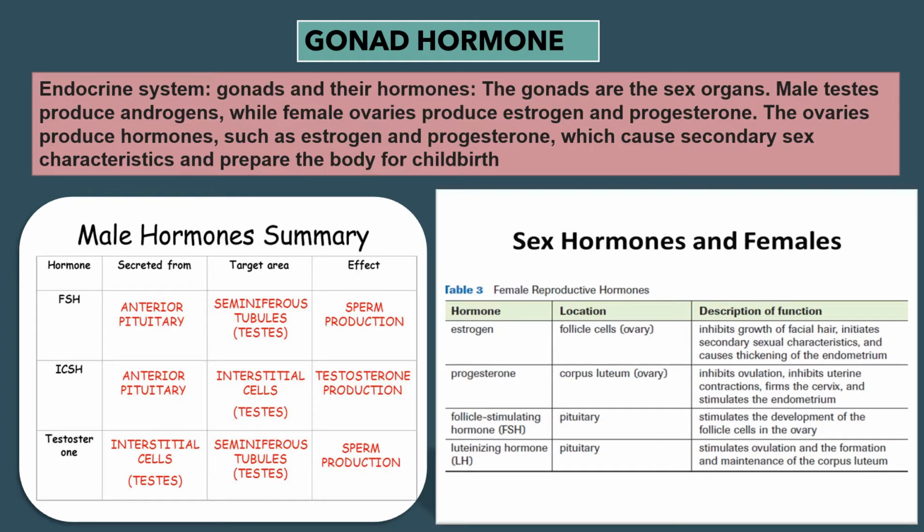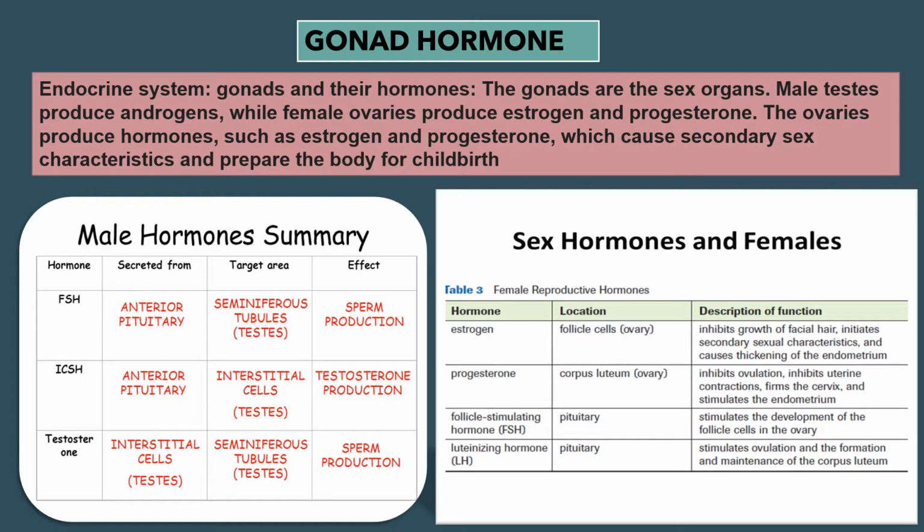You can see one table has been given over here, that is sex hormones in females. Female reproductive hormones are described here. First one, estrogen. Location, follicle cells of ovary. In the description and function section, it has been written that estrogen inhibits growth of facial hair, initiates secondary sexual characteristics, and causes thickening of the endometrium.